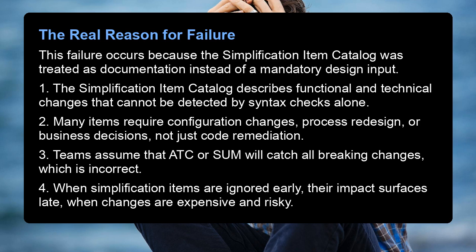The real reason for failure. This failure occurs because the simplification item catalog was treated as documentation instead of a mandatory design input. 1. The simplification item catalog describes functional and technical changes that cannot be detected by syntax checks alone. 2. Many items require configuration changes, process redesign, or business decisions, not just code remediation. 3. Teams assume that a TC or sum will catch all breaking changes, which is incorrect. 4. When simplification items are ignored early, their impact surfaces late when changes are expensive and risky.